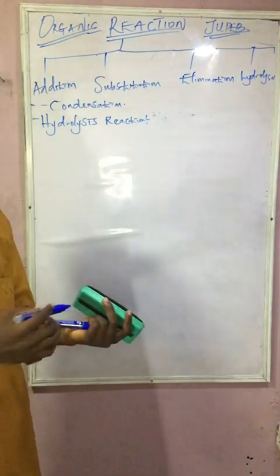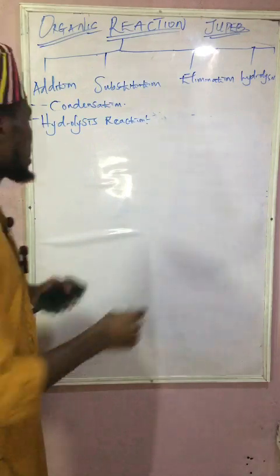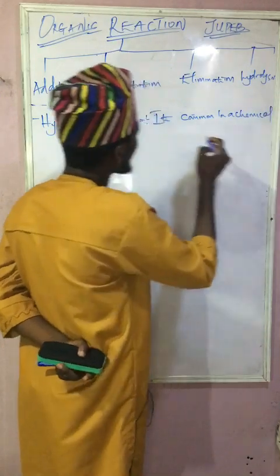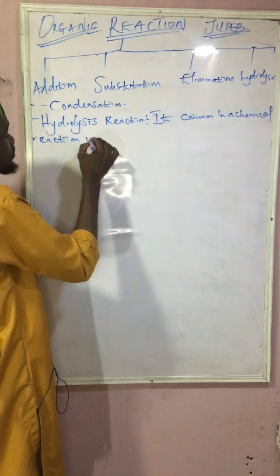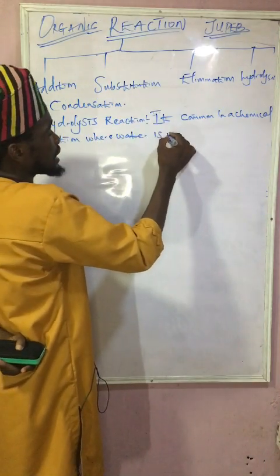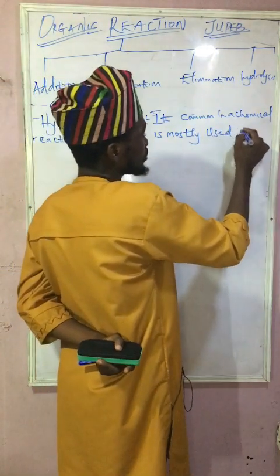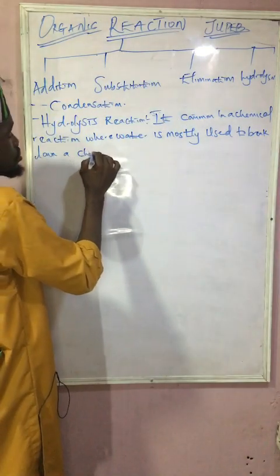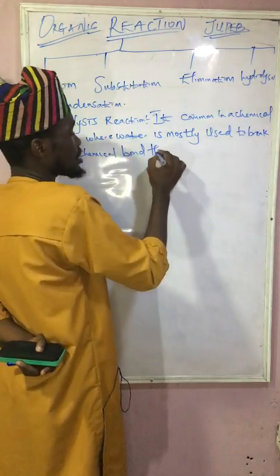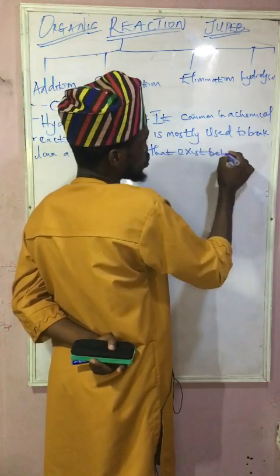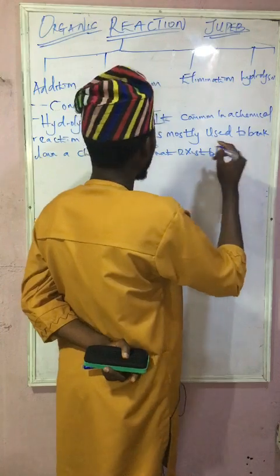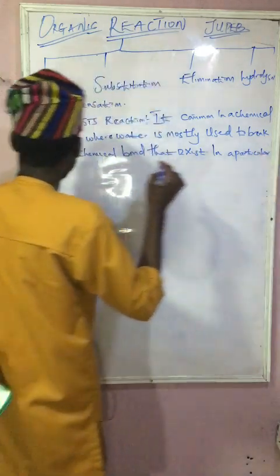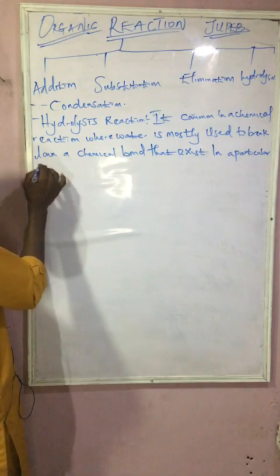Water is commonly used in a chemical reaction where water is mostly used to break down a chemical bond that exists in a particular substance.